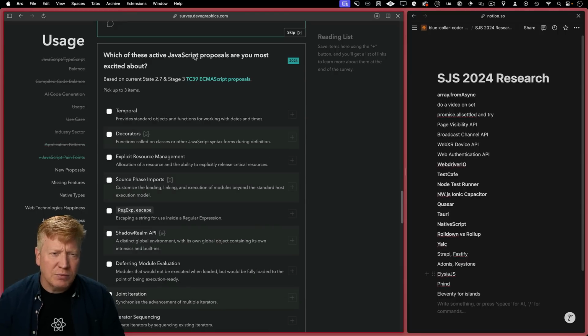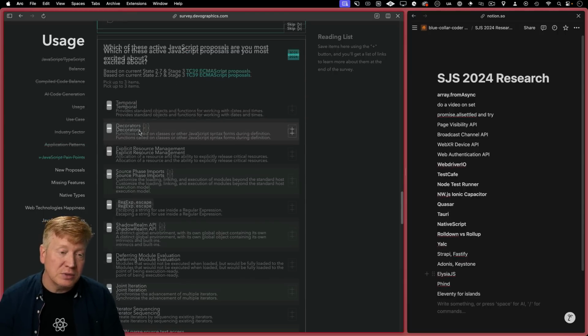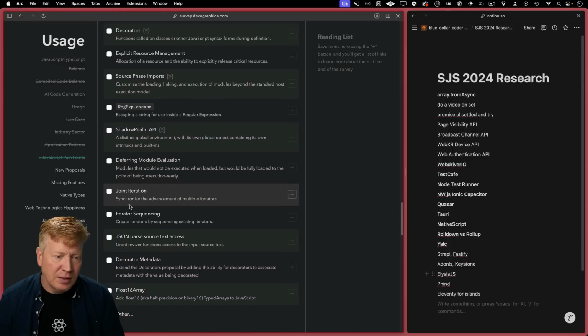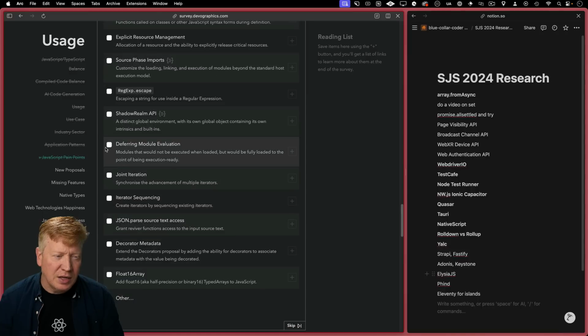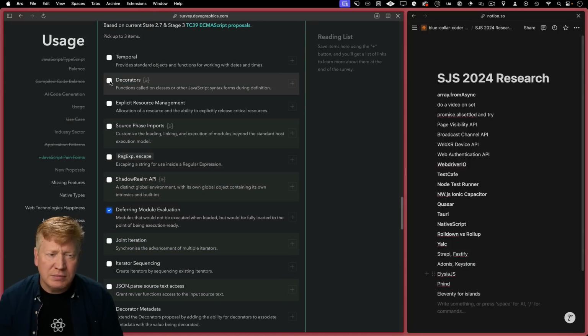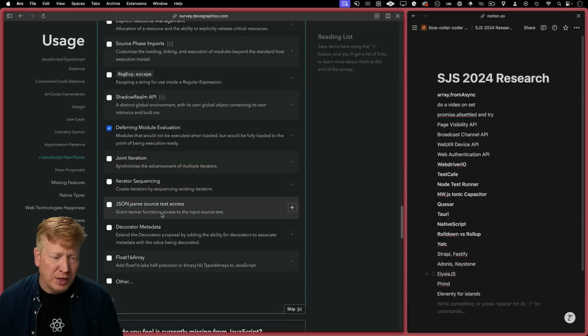Let's see, which one of these active TC39 proposals am I most excited about? Pick up to 3. Ooh, wow, that's a tough one. I would say probably, I can't imagine being excited about that. So let's go with deferring module evaluation. So that's good for performance. Let's see. I am excited about Temporal, to clean up those date APIs. Explicit resource management. Oof, I'm not sure I'd want that. I kind of like things being open-ended.